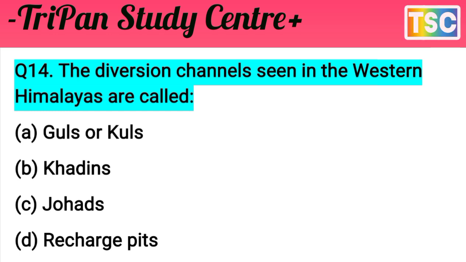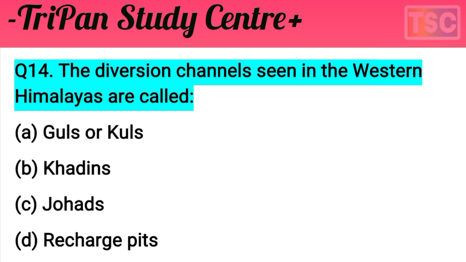I give a few seconds to test your knowledge. Come on. You must have thought of your answer. Let's see what our answer is to this question. The question is clear and direct: the diversion channels seen in the western Himalaya are called.